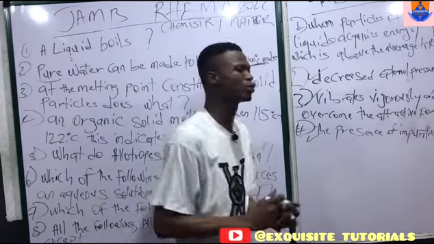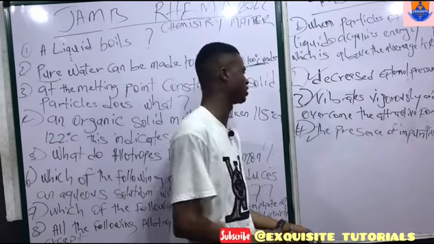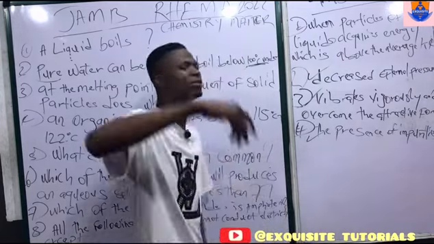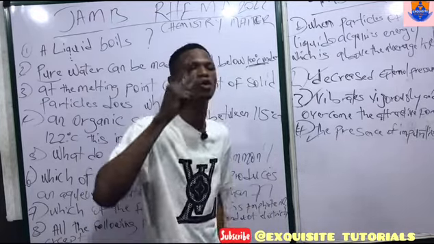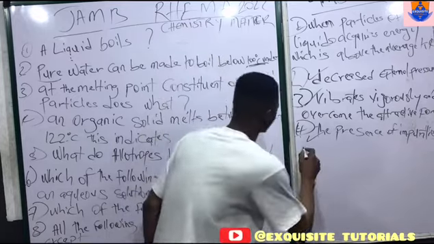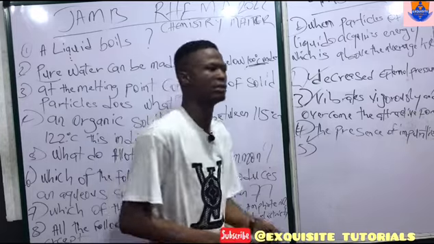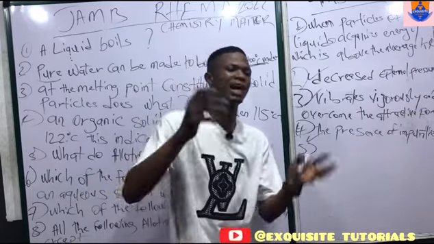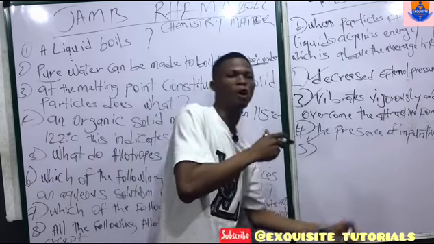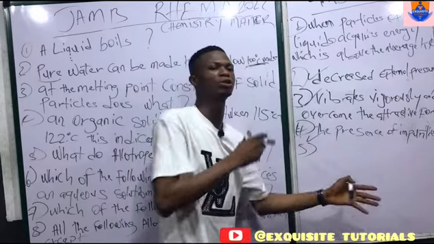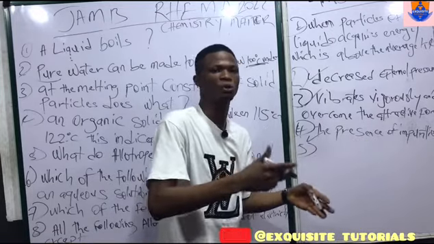The major thing that should come to your mind when it comes to allotropes is the same chemical properties, because an allotrope of an element, irrespective of the physical state of the element, still contains the element. So what allotropes have in common is chemical properties. That is to tell you that if you react graphite with oxygen, or you react diamond with oxygen, it's going to give you the same reaction because they are all carbon.